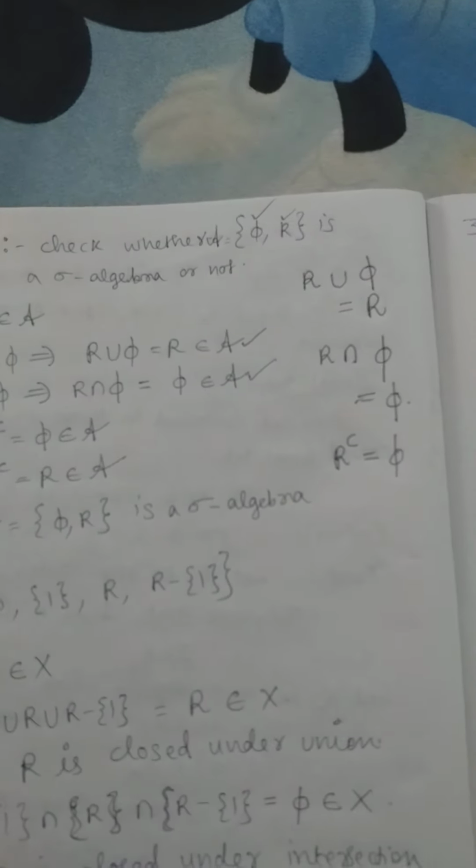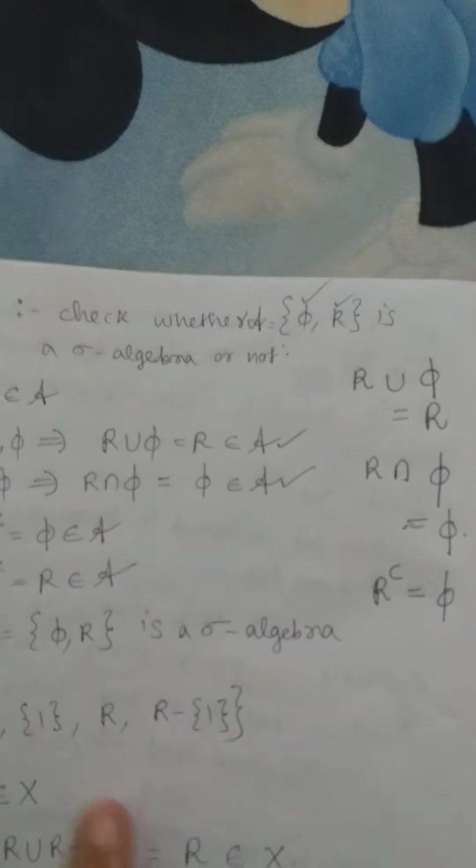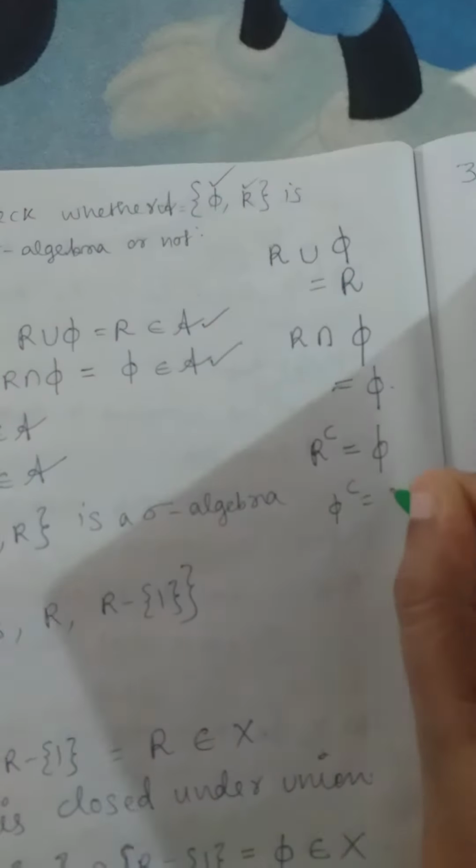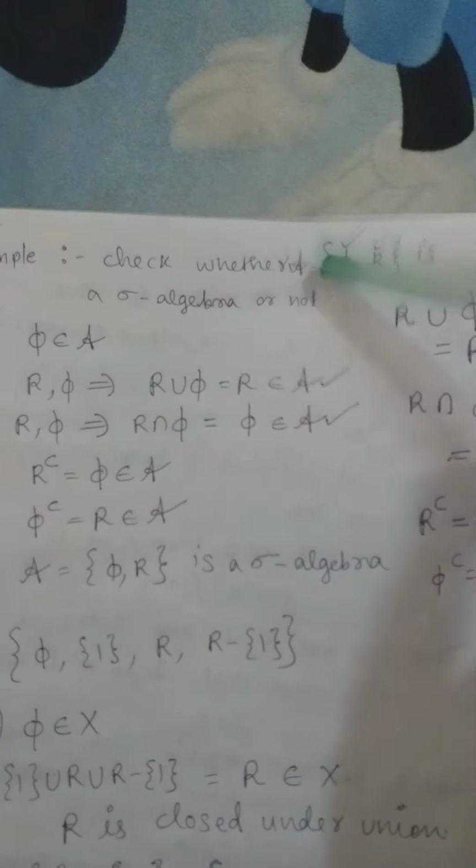And finally you can check the complement of null set. Null set means there is nothing inside the set. If you are taking the complement of that set, definitely that will comprise the whole real number system. So the complement of null set will be equal to real number system R, which we can easily find is a member of the given set.